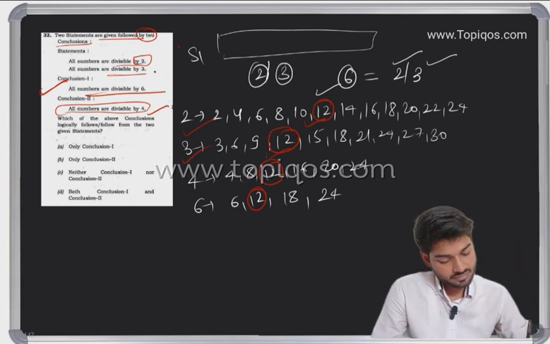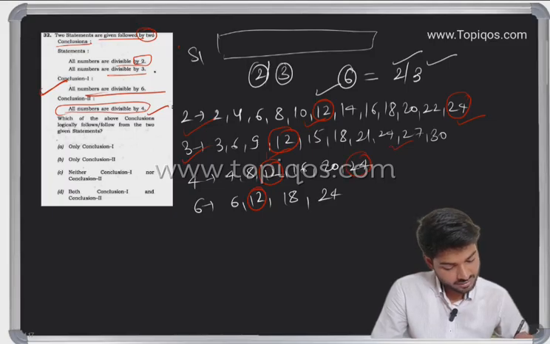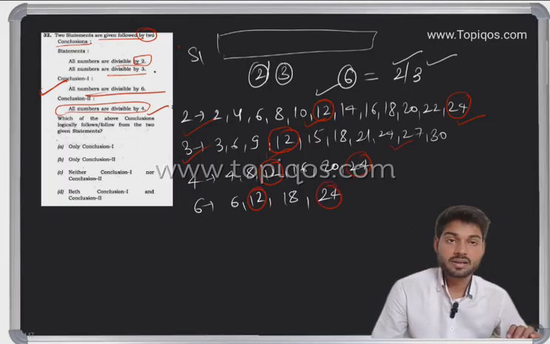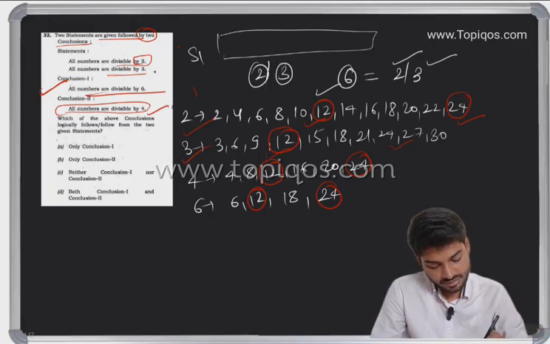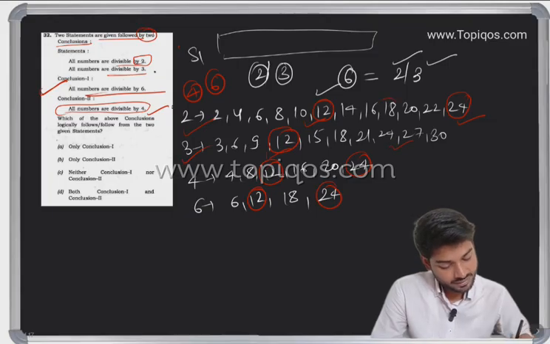And when I am taking the case of 24, yes, 24 is also coming here, and 24 also is coming here. So it can be said that an even number like this is divided by 4 and also 6. But let's take 18.